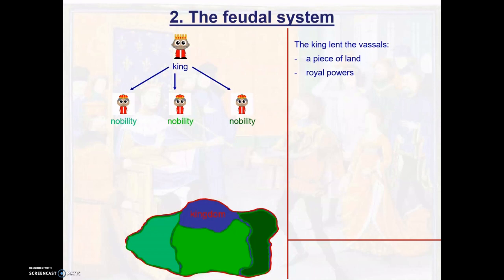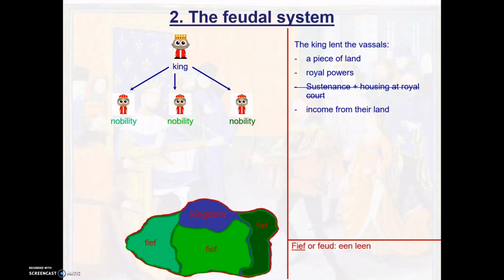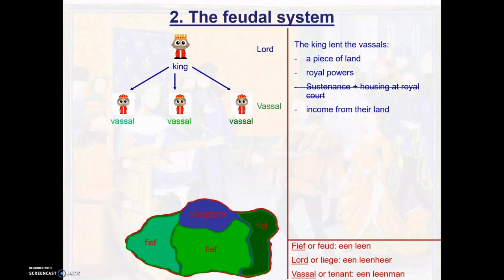The difference with the former system is that the vassals were not sustained by the king anymore, but by their own lands loaned from the king. Nor did they stay at the royal court. Those pieces of land we call a feud, which is connected to the word feudalism, or more commonly used, a fief, and in het Nederlands een leen. The king is the liege or lord, in het Nederlands leenheer, and the nobleman who receives the fief is the tenant of leenman, but in English they kept the word vassal but let its meaning evolve.